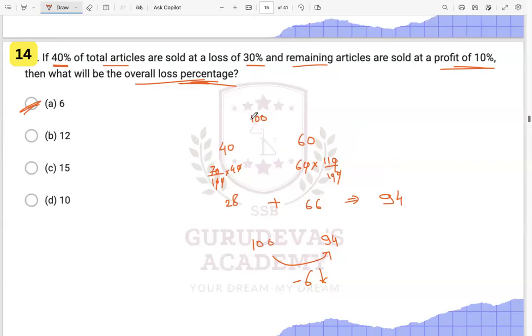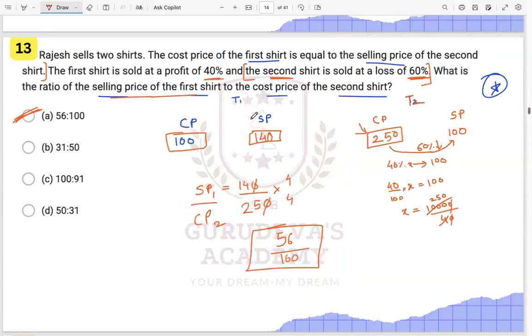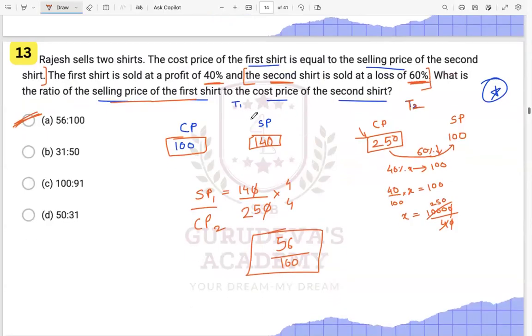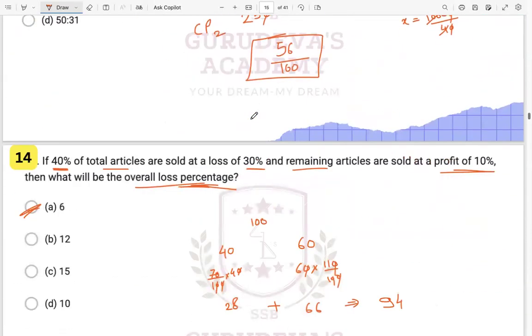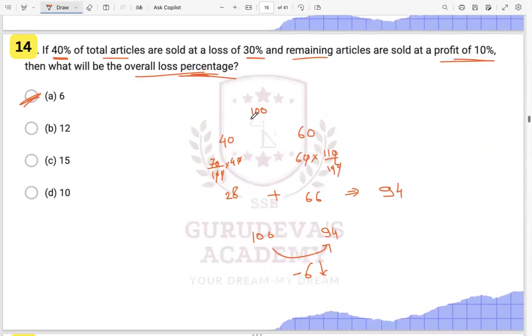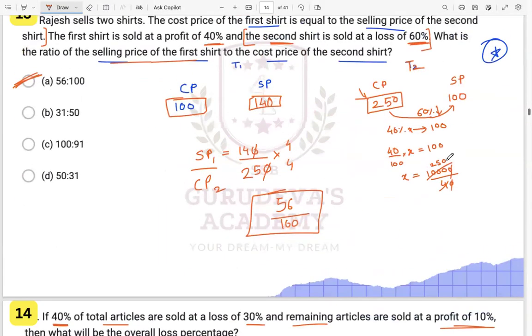See, simple questions are also there. Somewhere tricky questions are also there. You will find all types of questions, okay? But focus more on these tricky questions over here. It is all simple. Just we need to use a little amount of thinking here, right?